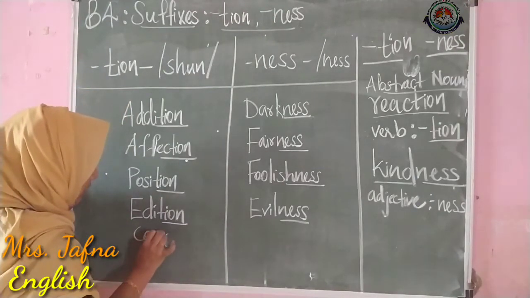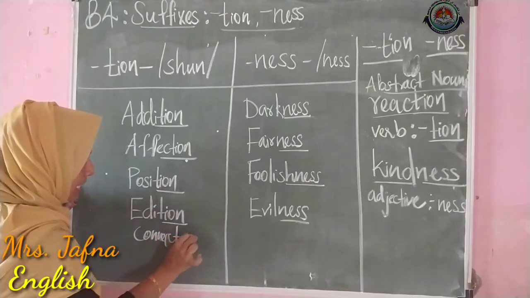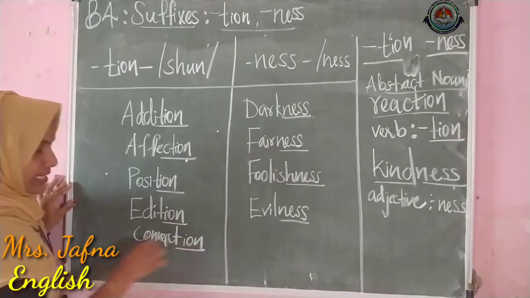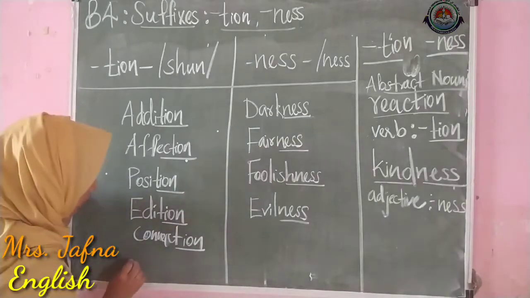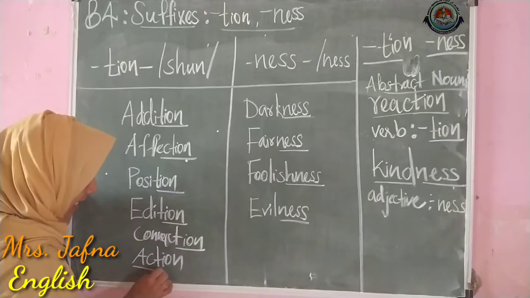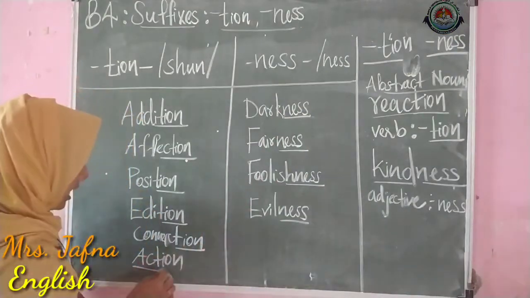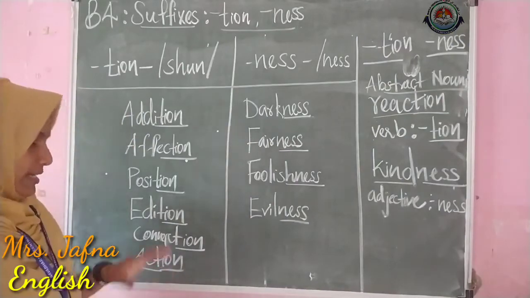So let's see two more words. Here ma'am is writing the word connect. Yes, so we can make the abstract noun by adding tion. And what about this action? Yes, act. Here act means it is an action, it is a verb. So we can add this tion.